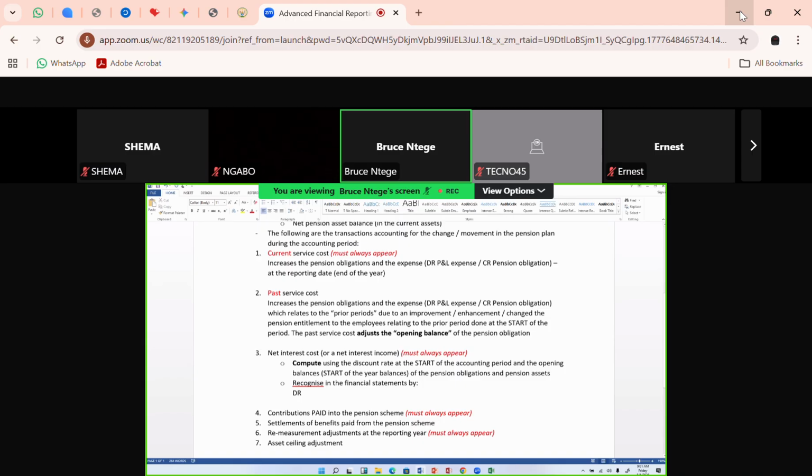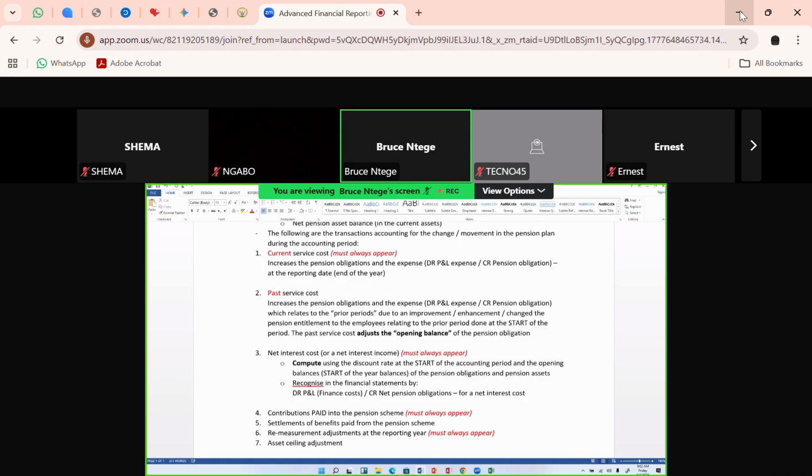So you'll debit the profit and loss account, a line called finance expenses or finance costs. That's the line you look for. While the credit goes to the net pension obligations account, which sits in the non-current liabilities. This would be a net interest cost.